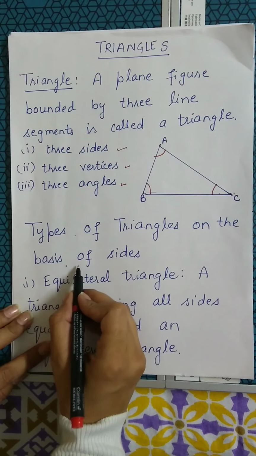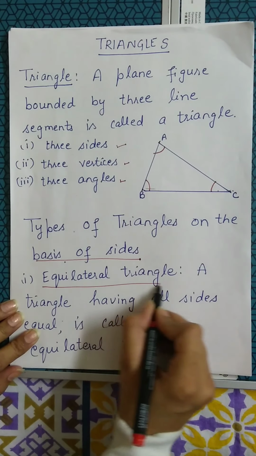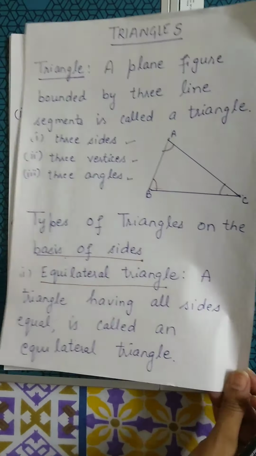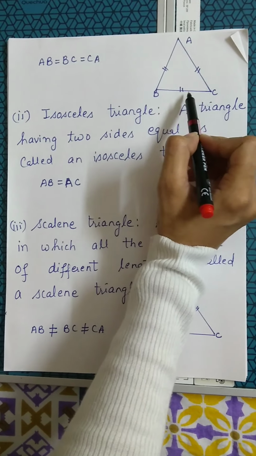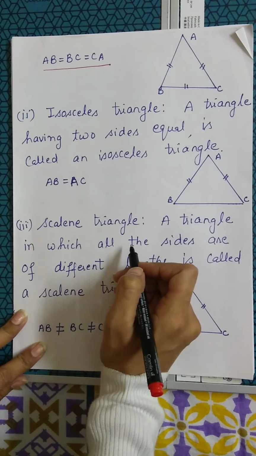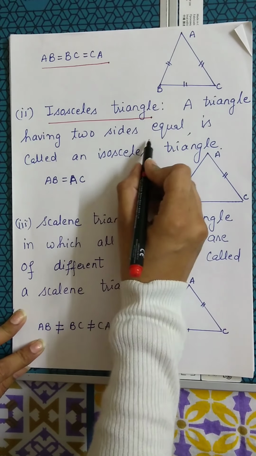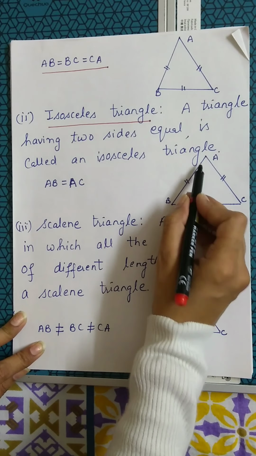Now, types of triangles on the basis of sides. First one is the equilateral triangle. A triangle having all sides equal is called an equilateral triangle. Here ABC is an equilateral triangle, with AB equals BC equals CA. Second one is the isosceles triangle. A triangle having two sides equal is called an isosceles triangle. Here AB equals AC.